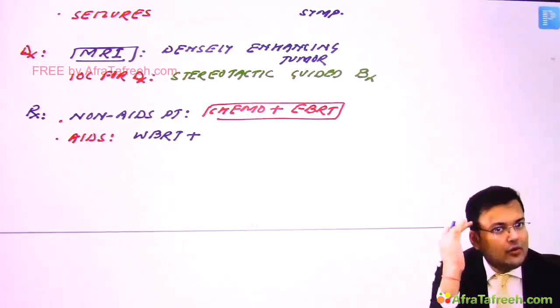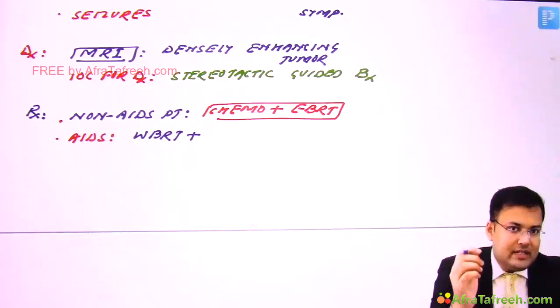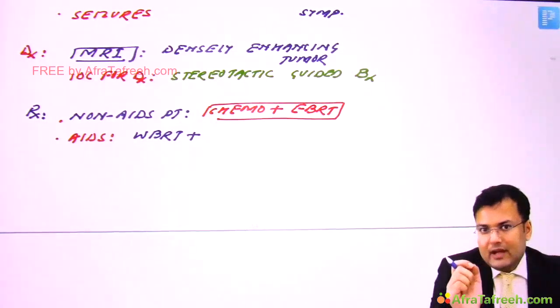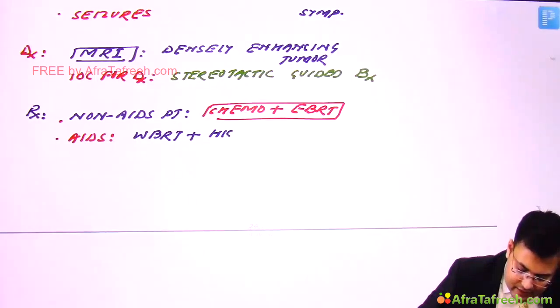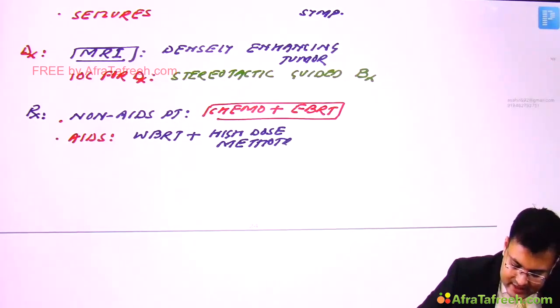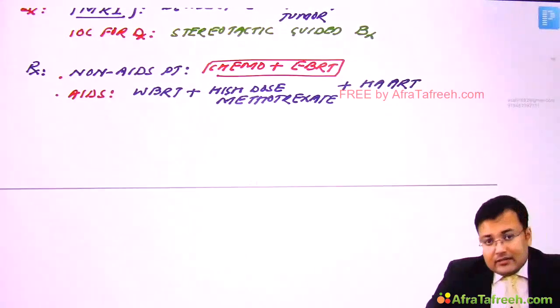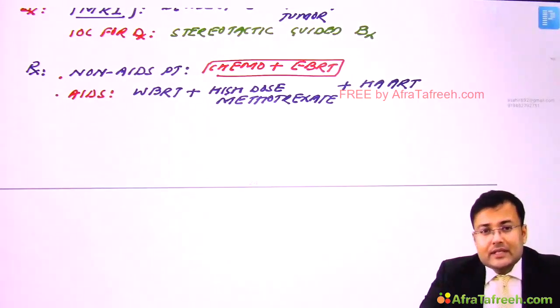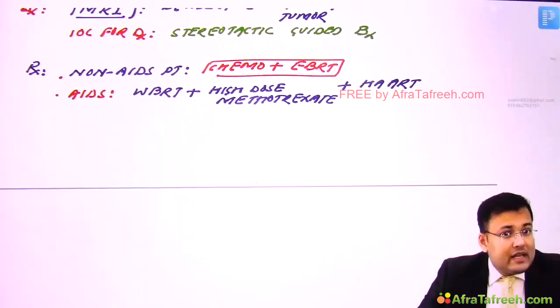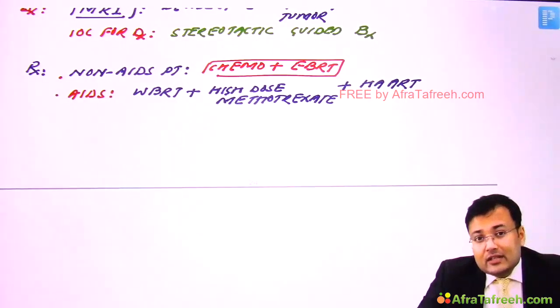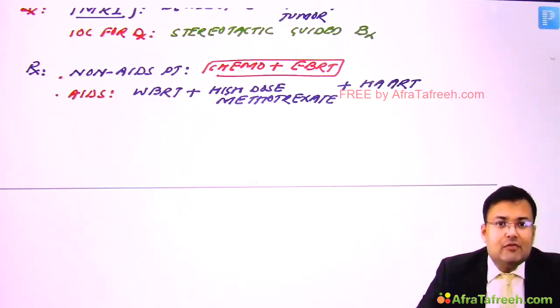Okay, and if the patient is having AIDS, in these patients we give whole brain radiotherapy. Apart from whole brain radiotherapy, we have to give high dose methotrexate, plus we give HAART, highly active antiretroviral therapy. Now despite this kind of treatment, if a patient has primary CNS lymphoma, the prognosis is very poor, survival is less than 1 year. So these patients have a very poor prognosis. The survival even after treatment is less than 1 year.